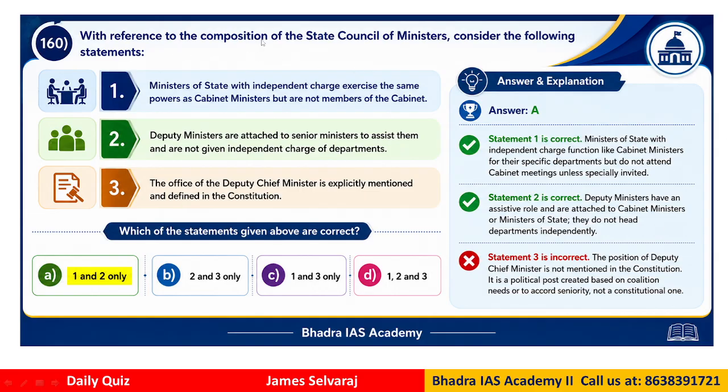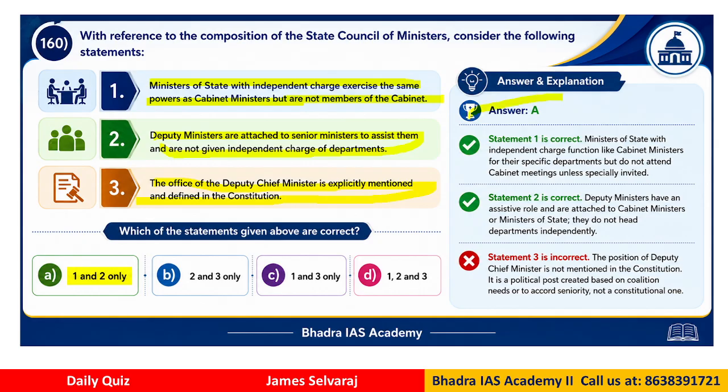With reference to the composition of the State Council of Ministers, consider the following statements, right? The ministers of state with independent charge exercise the same power as the cabinet ministers, but are not members of the cabinet. The deputy ministers are attached to senior ministers to assist them and are not given independent charge of departments. The office of the deputy chief minister is explicitly mentioned and defined in the constitution. So which statements are correct?